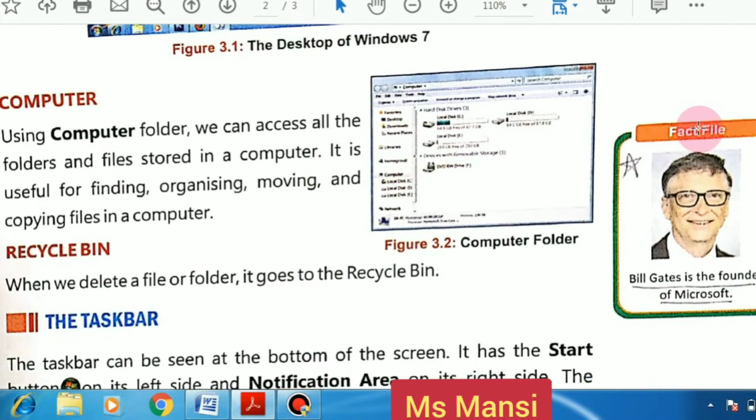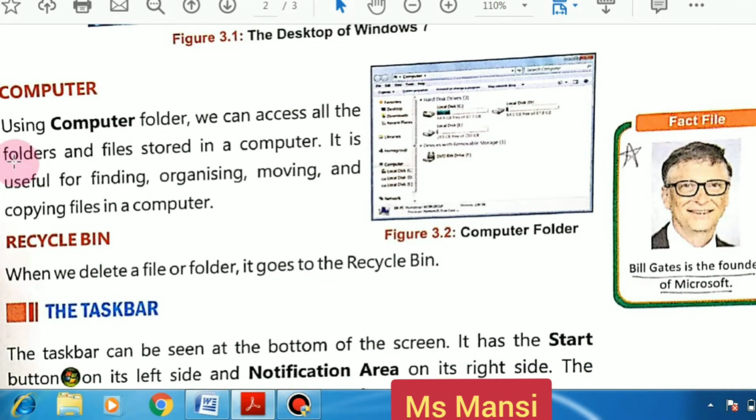So what I just told you is that there are two most important icons: one is computer and second is recycle bin. So what is computer? Using the computer folder, we can access all the folders and files stored in a computer.